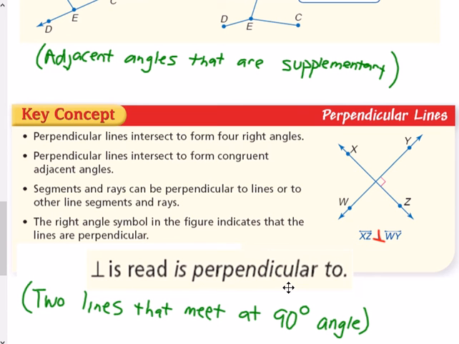Perpendicular lines intersect, and some of the things that this graphic tells you is that when you have perpendicular lines, there's 1, 2, 3, 4 angles that are formed. Not only are one of the angles 90 degrees, all four of them are 90 degrees. Meaning all four angles are congruent. Here you also see the right angle symbol, which is like a little box. That means 90 degrees.